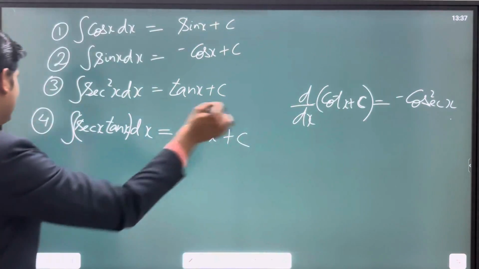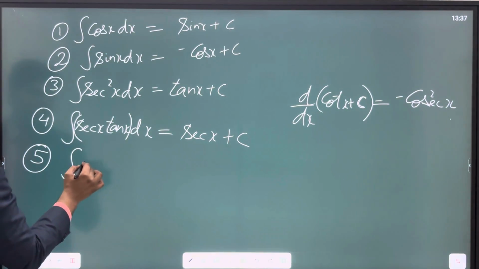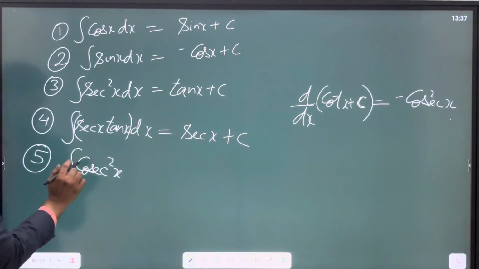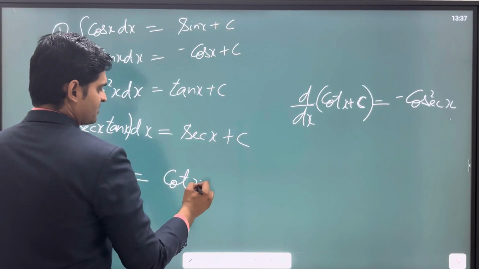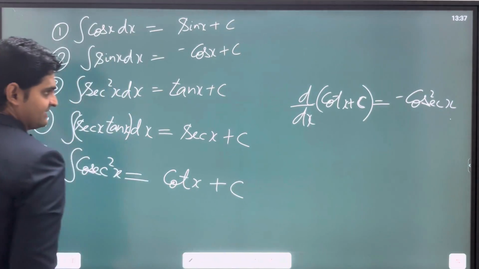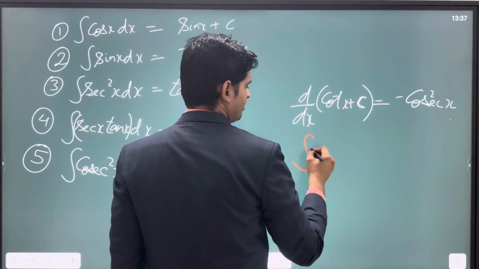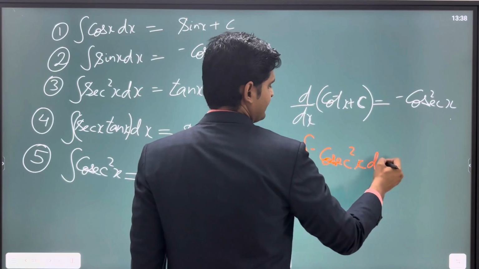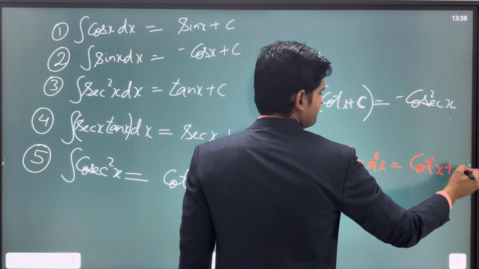So hence we can write this result as the integration of minus cosec square x dx is equal to cot x plus c, right?